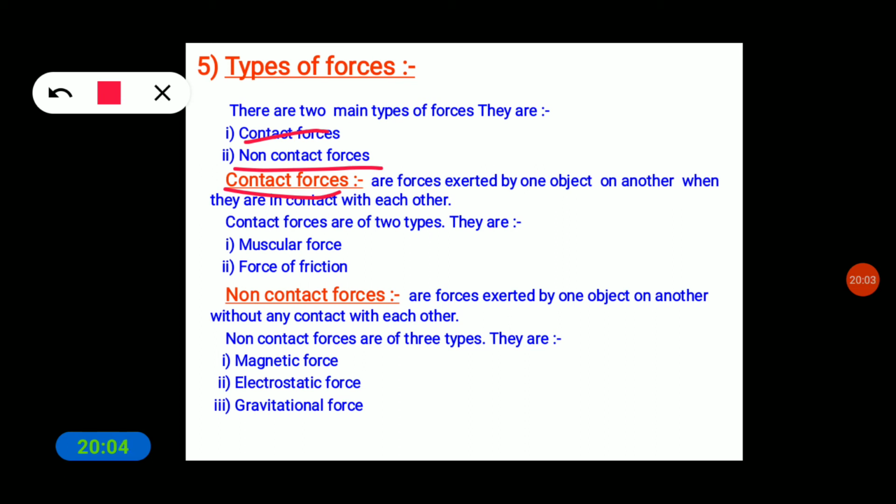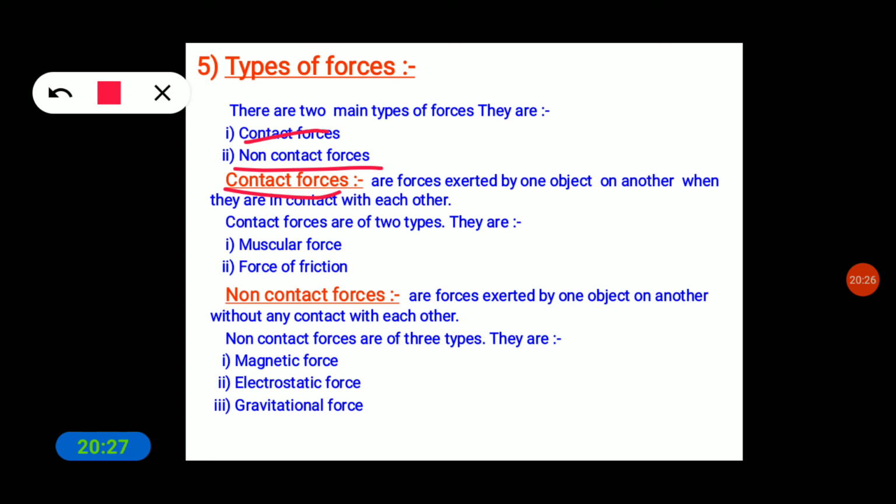If the two objects come in contact with each other, then the force gets exerted. Such forces are called contact forces. I think you got the meaning of contact.